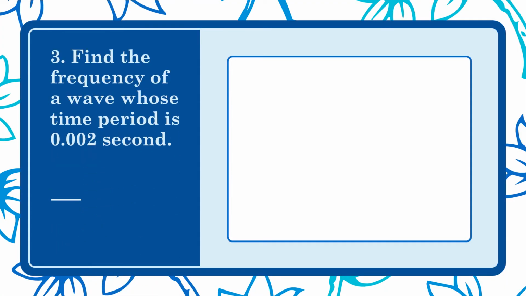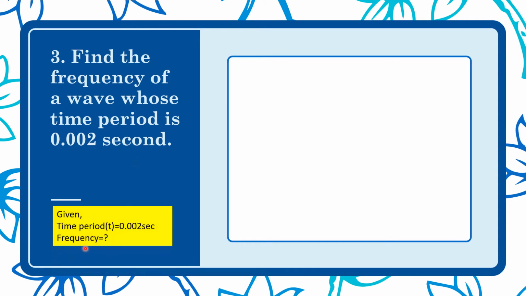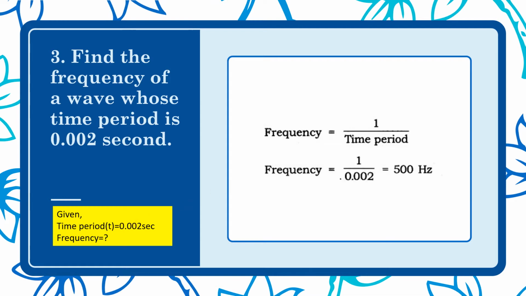Moving to question number 3, which says you have to find out the frequency of a wave whose time period is this. So we have to calculate frequency and time period is given to us. A very simple formula, which is frequency is equal to 1 upon time period. So time period is 0.002. If you solve this, the frequency will come out as 500 Hertz.